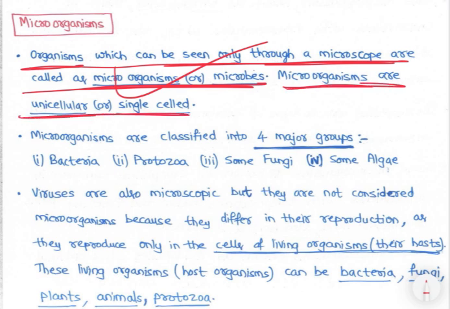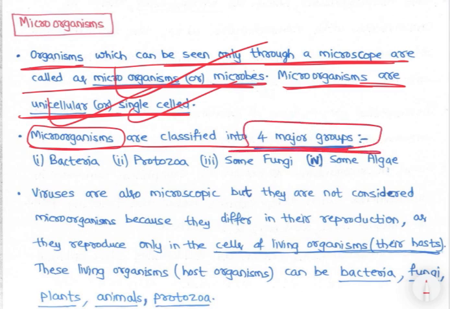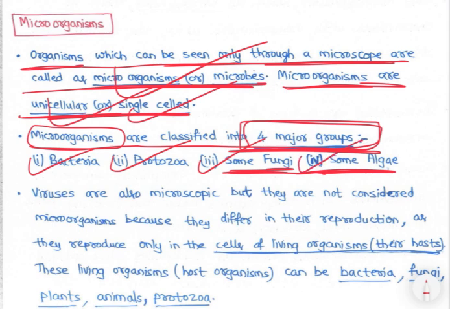Microorganisms are unicellular or single cell, right? Microorganisms are classified into four major groups. They are bacteria, protozoa, some fungi, right? जैसे mushrooms है वो microorganisms नहीं है, right? Some fungi and some algae are microorganisms, right? So microorganisms क्या है? Bacteria, protozoa, some fungi and some algae, right?